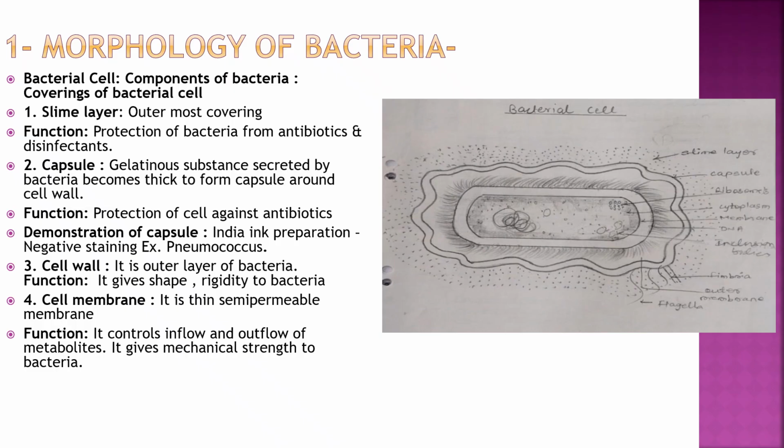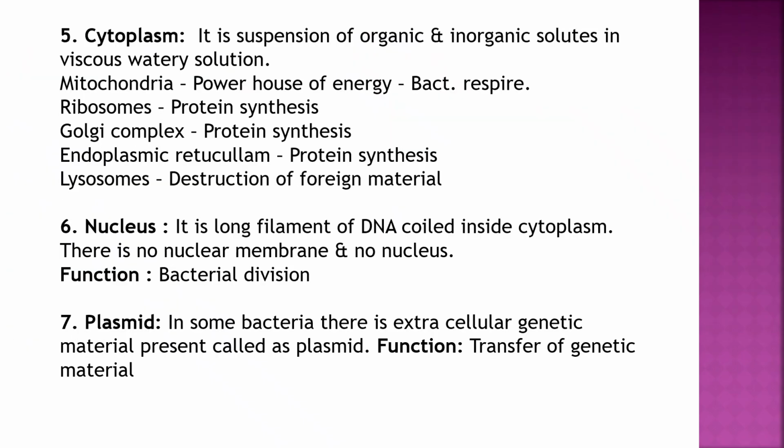Cell wall is the outer layer of bacteria, and its function is to give shape and rigidity to the bacteria. Cell membrane is the inner membrane: inside the cell wall there is a thin semipermeable membrane, and its function is to control inflow and outflow of metabolites and give mechanical strength to the bacteria. Cytoplasm is a liquid suspension in which water and organic and inorganic substances are present, plus organelles.